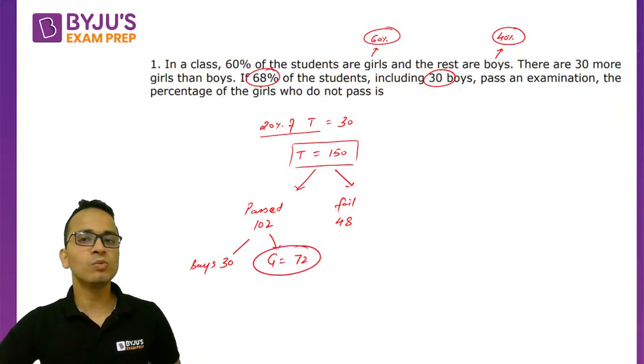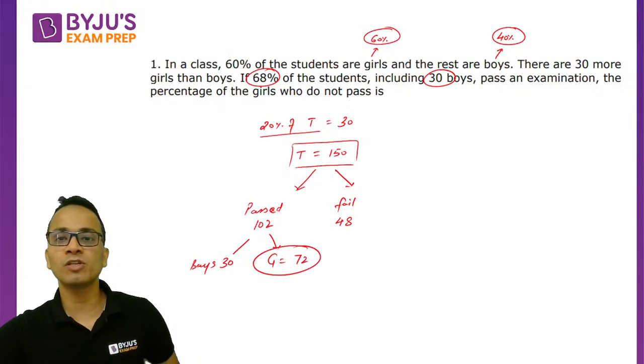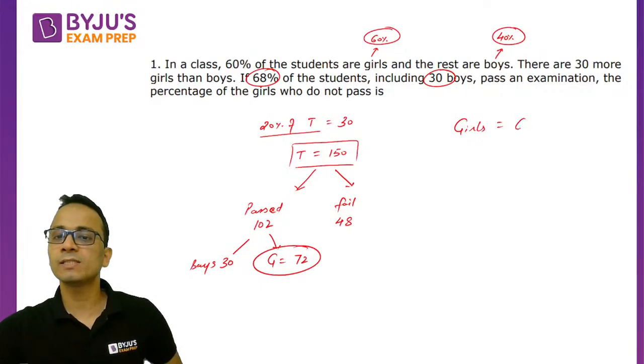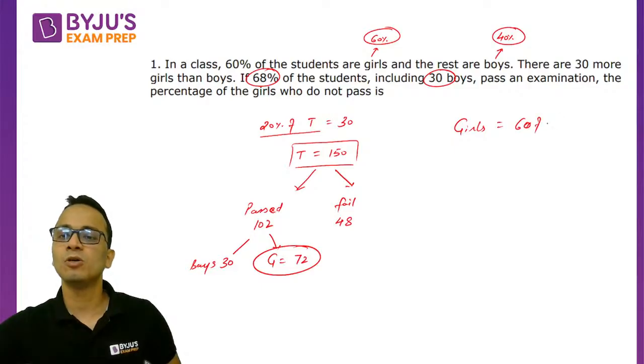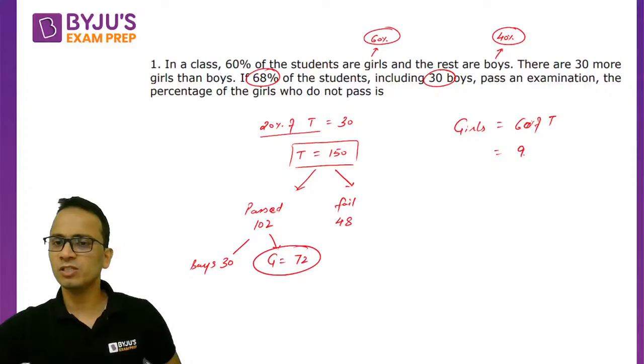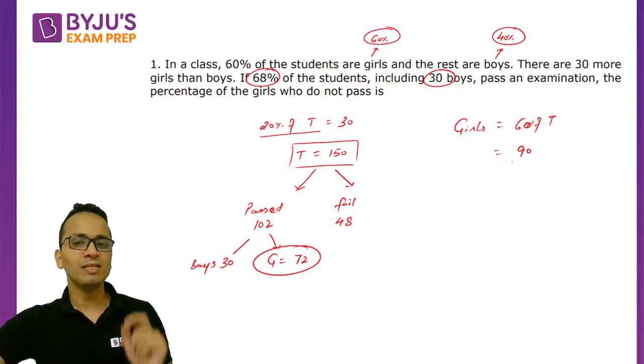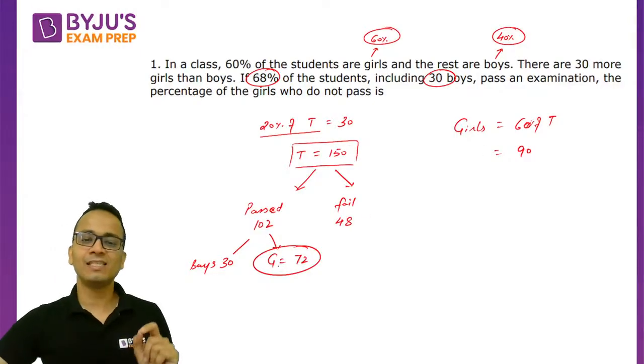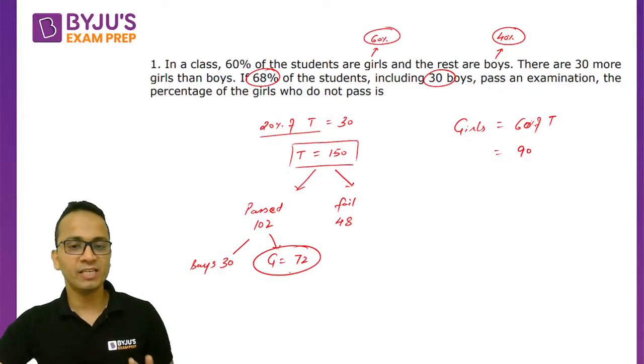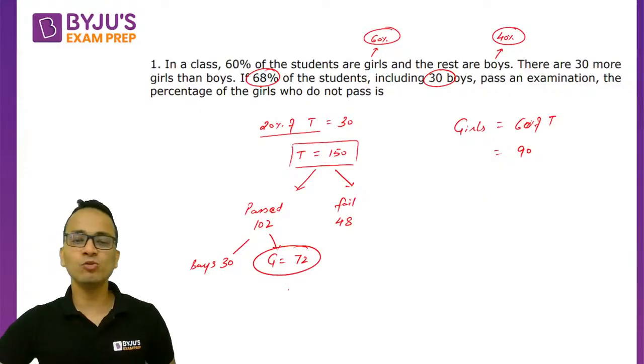So 72 girls will pass out of the total number of girls. Total number of girls कितनी है? It is 60% of total number of students. 60%. Okay. So total number of girls is 60% of 150, that is 90. अब out of 90 girls, 72 girls pass हुई हैं. Vicky, careful. Out of 90 girls, 72 girls pass हुई हैं.